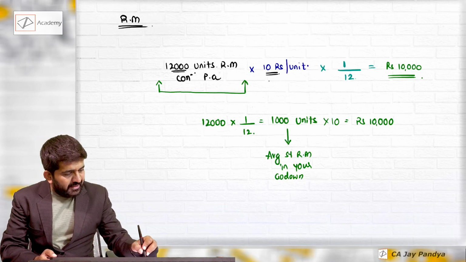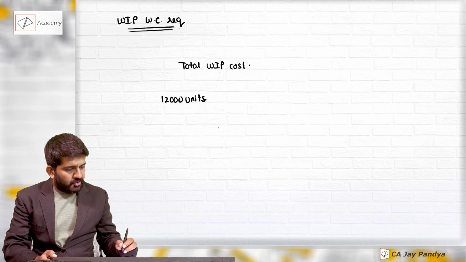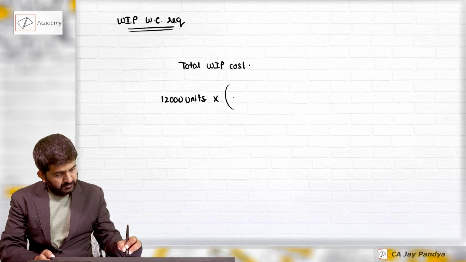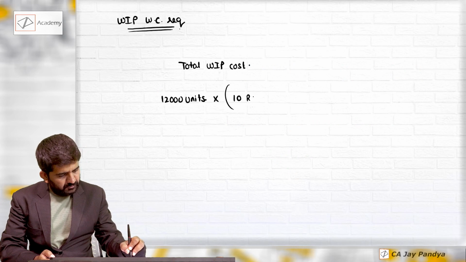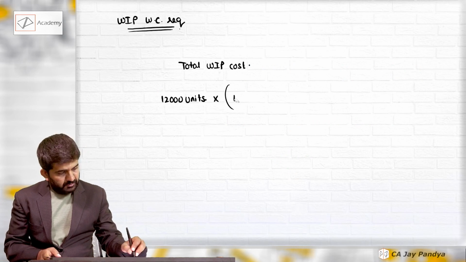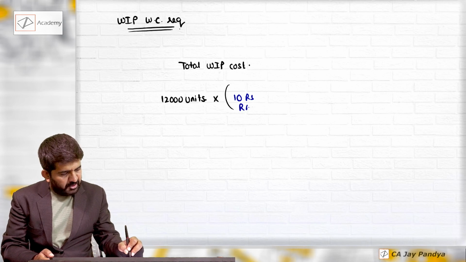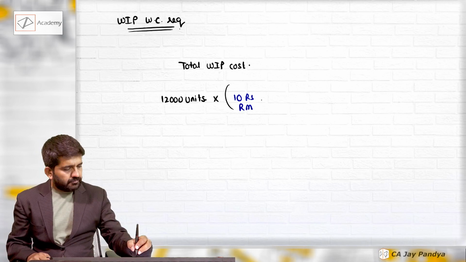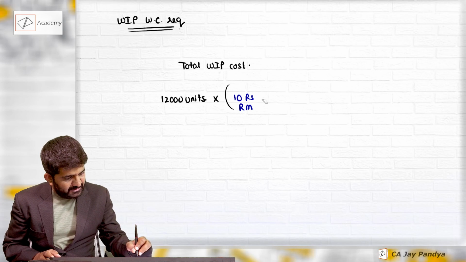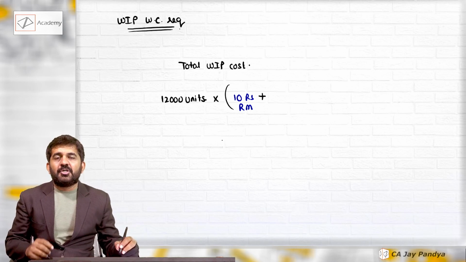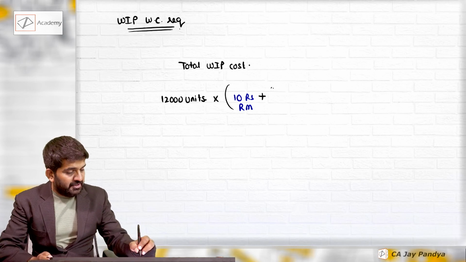There was already a raw material cost of 10 rupees, plus there will be other manufacturing cost, which is 30 rupees.